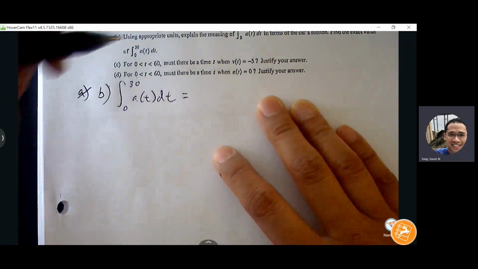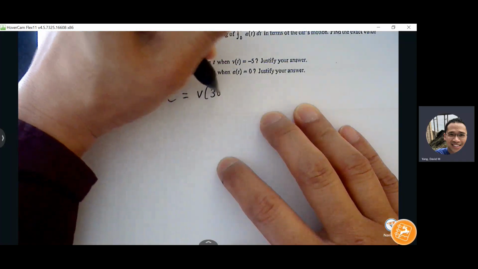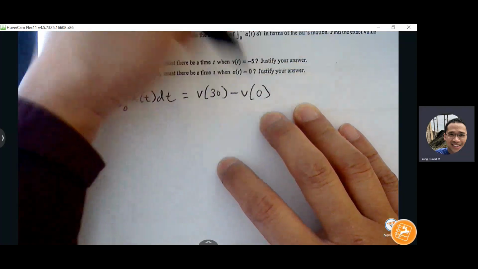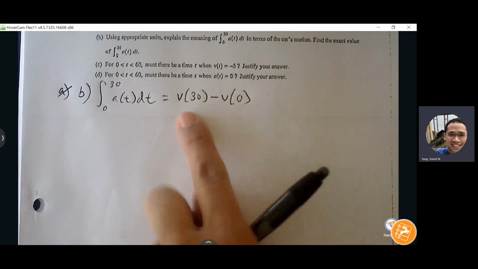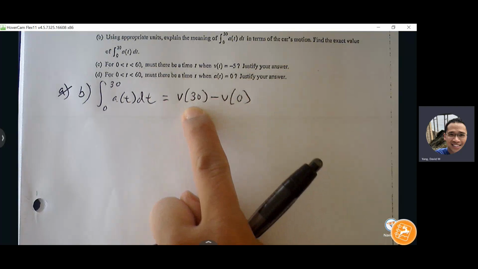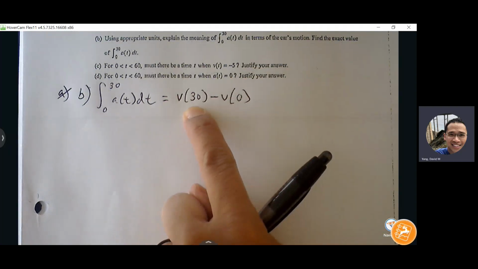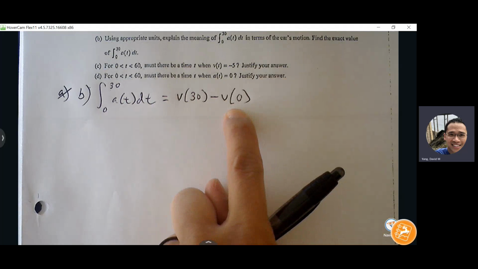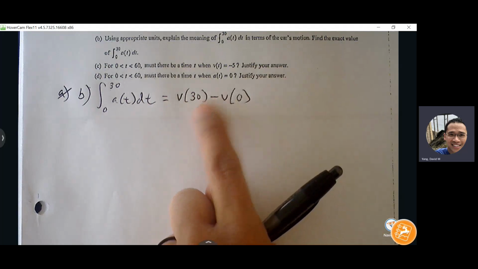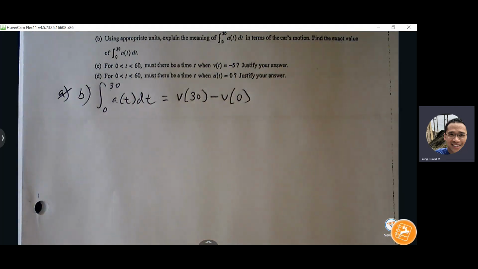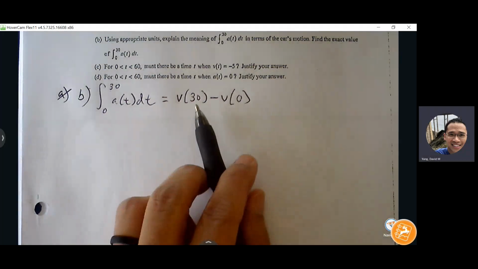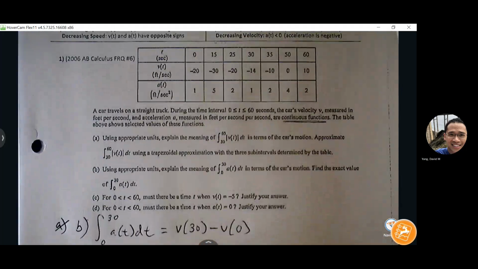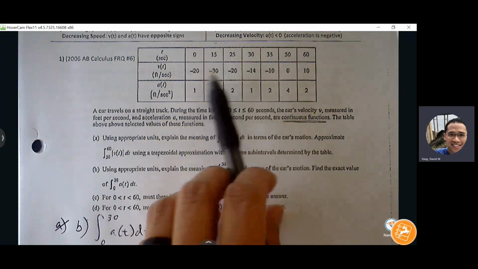Okay. a(t) turns into velocity. We plug in our upper bound and then lower bound. So this feels like it makes more sense, right? It feels more concrete. Whatever this car's velocity is at 30 seconds, and whatever the object's velocity is at 0 seconds, we subtract those two and we just figure out the difference between those two velocities. Okay, so v of 30 we can pull from the table. v of 0 we can pull from the table as well.